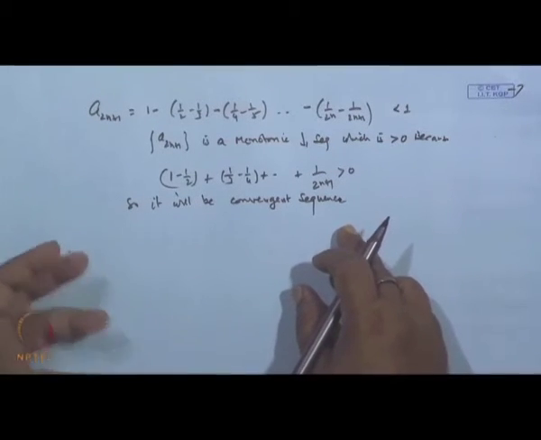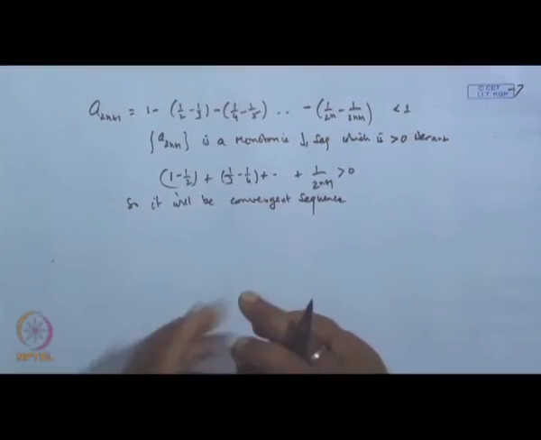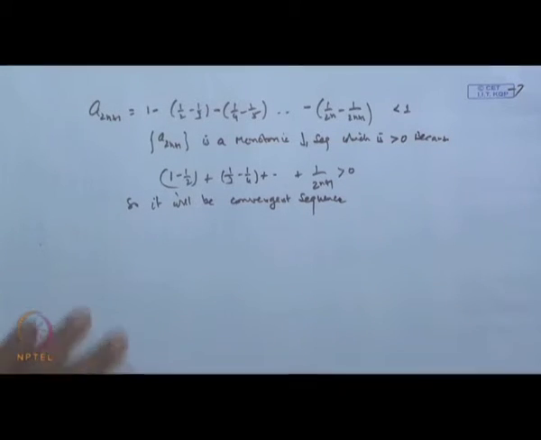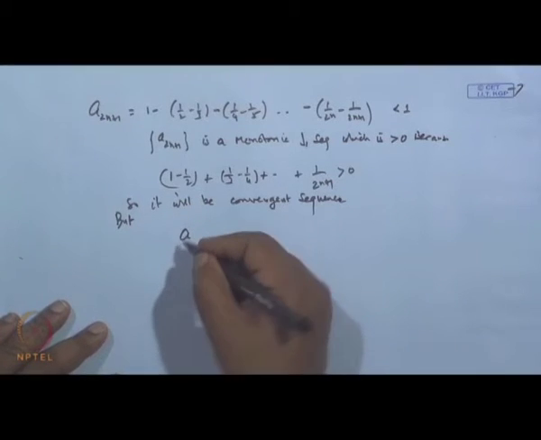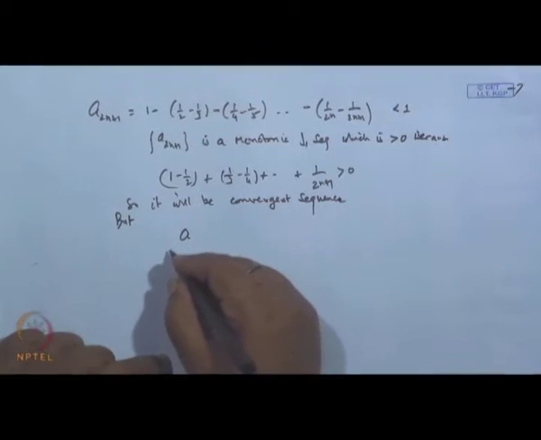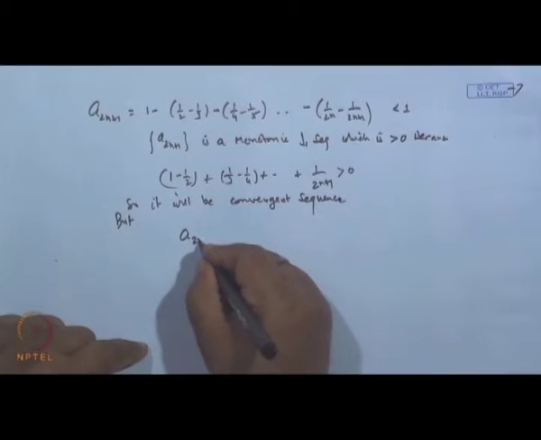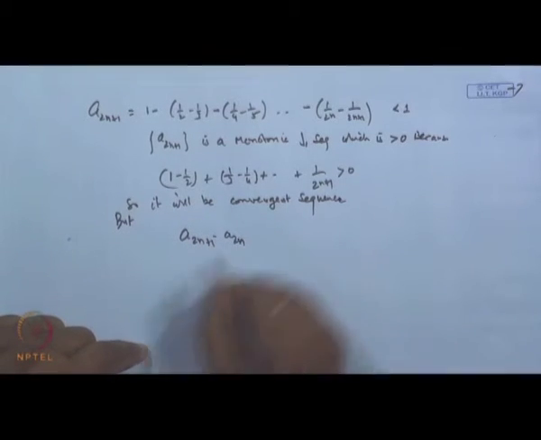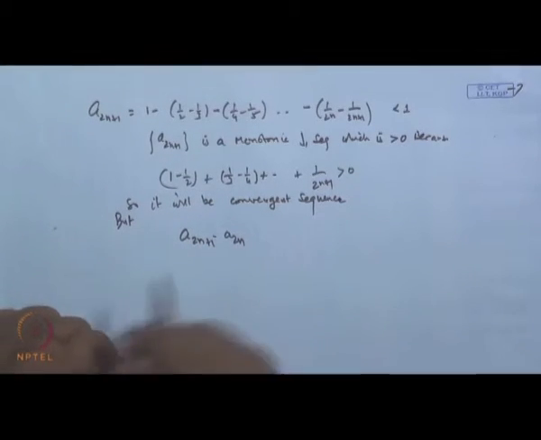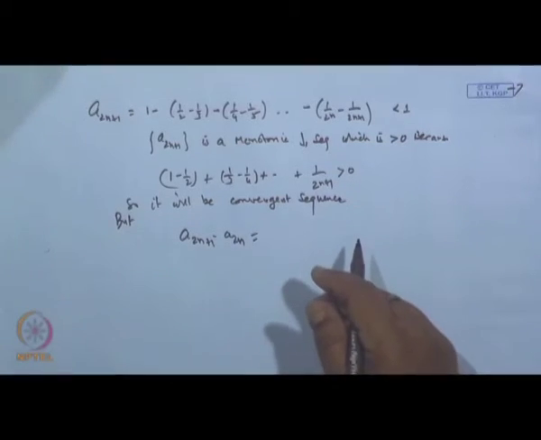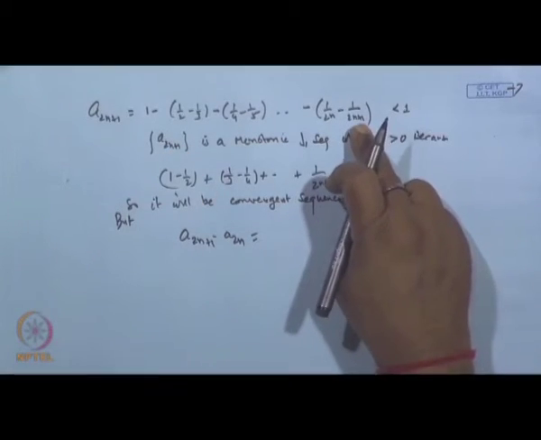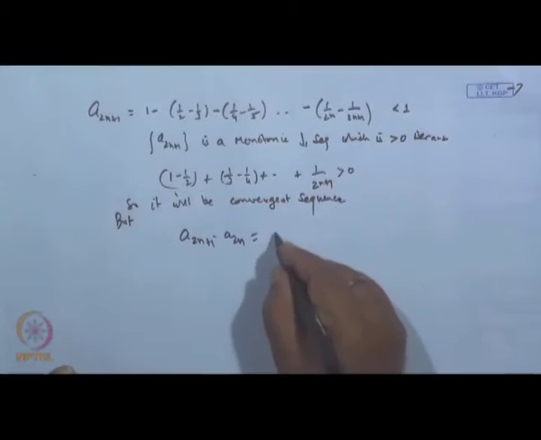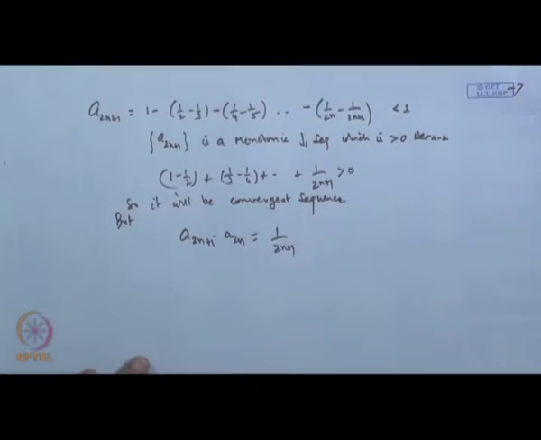Then whether these will give the same limit or not, because one may go to one limit and the other may go to another limit. Consider mod of A 2n plus 1 minus A 2n. If I find this difference, A 2n will be up to this term, A 2n plus 1 will be up to here, so only the term 1 by 2n plus 1 will be left.